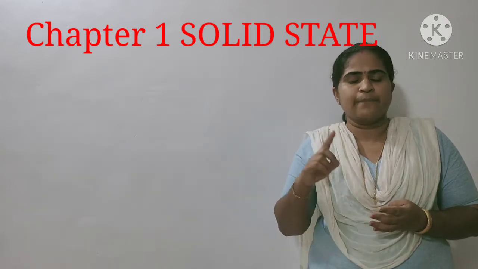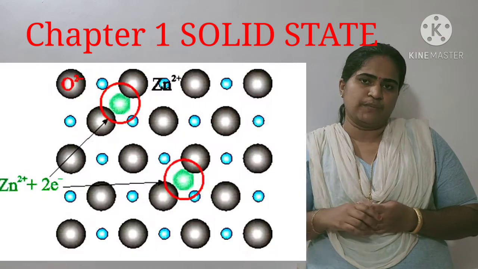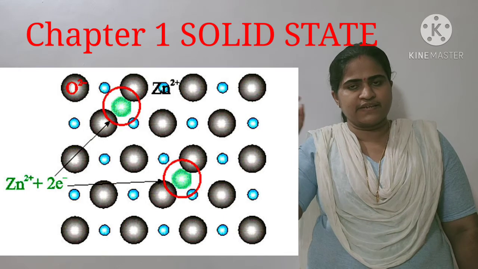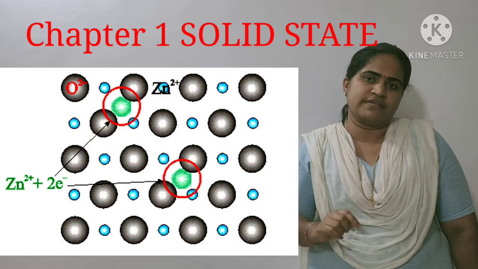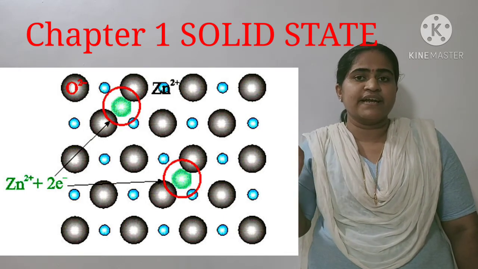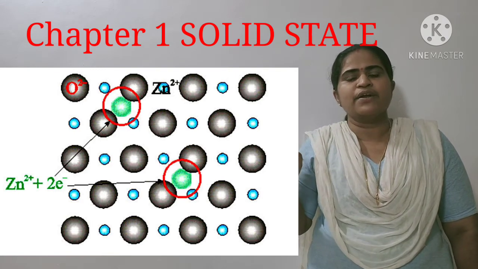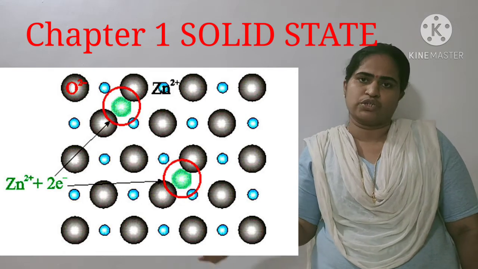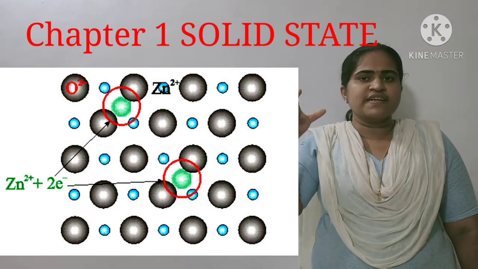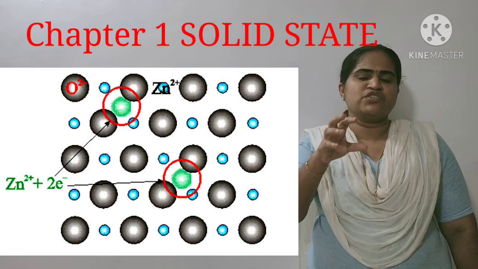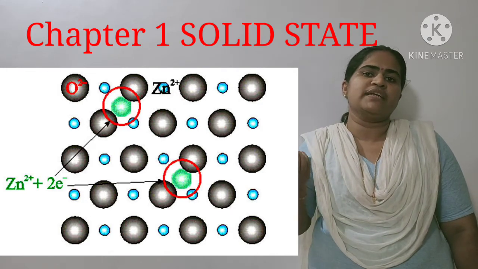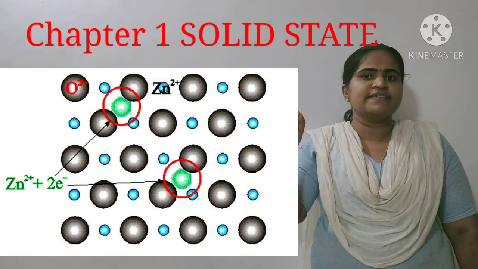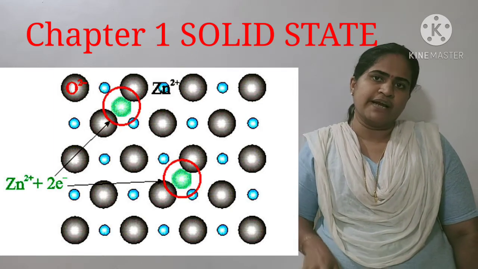Next type is presence of extra cation. Here, a positively charged ion is present extra in the lattice. Example for that is ZnO. Here, ZnO decomposes and gives Zn2+ and 2 electrons. The extra Zn2+ occupies the interstitial position and the electrical neutrality is maintained by the liberated electrons. The presence of electrons leads the compound to yellow color.